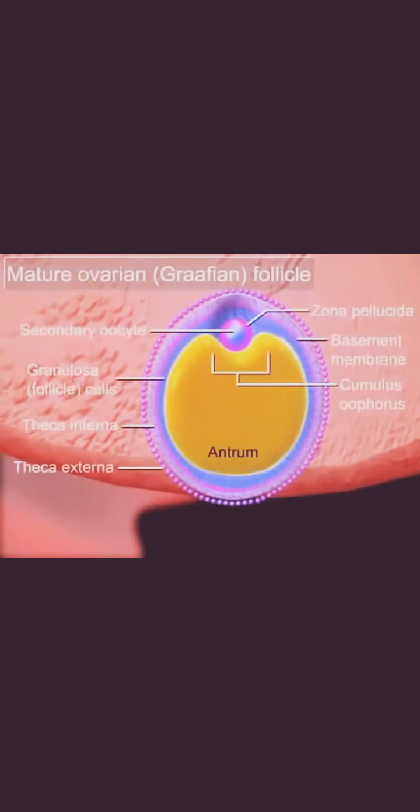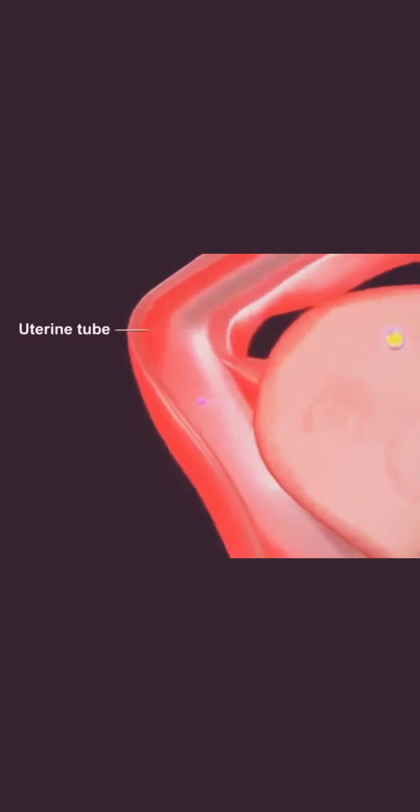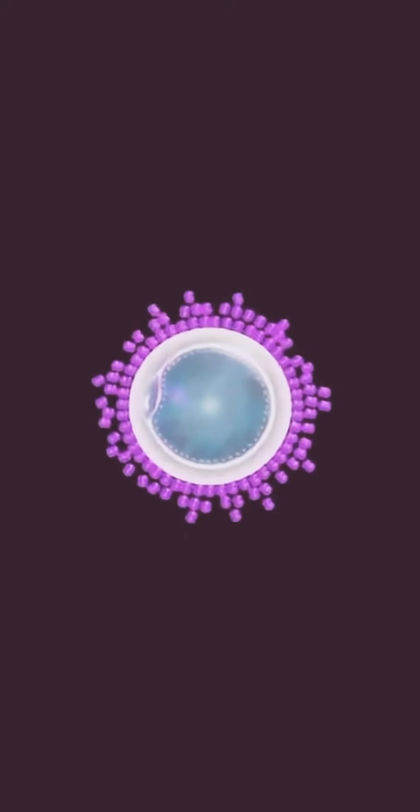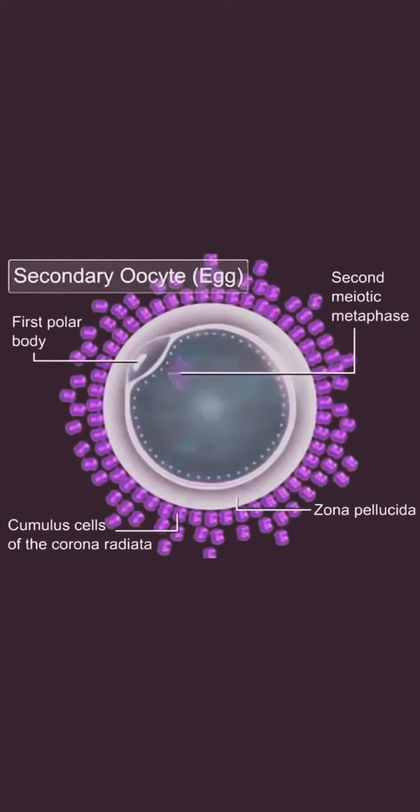First is ovulation, which is a process whereby a secondary oocyte is released from the ovary following rupture of a mature Graafian follicle and becomes available for fertilization. The process is called ovulation. The ruptured Graafian follicle becomes the corpus luteum and the ovum is picked up into the fallopian tube and undergoes further maturation. Lifespan of oocyte ranges from 12 to 24 hours and that of sperm ranges from 48 to 72 hours.